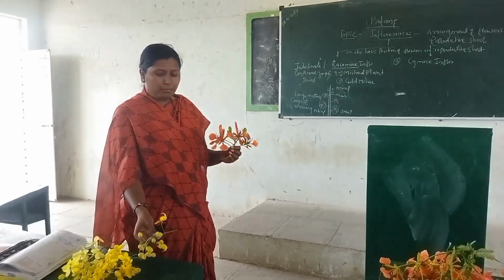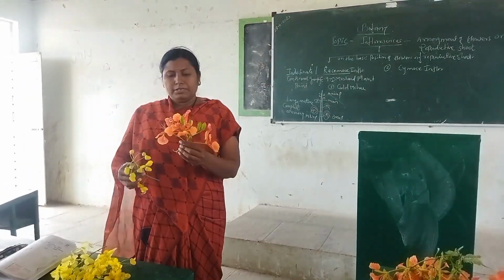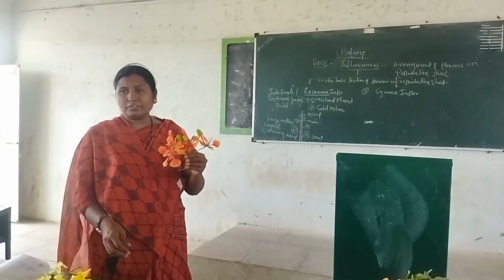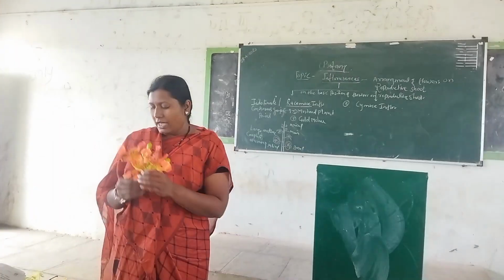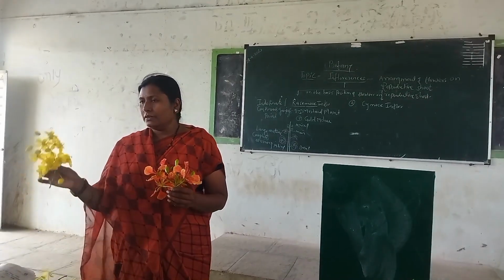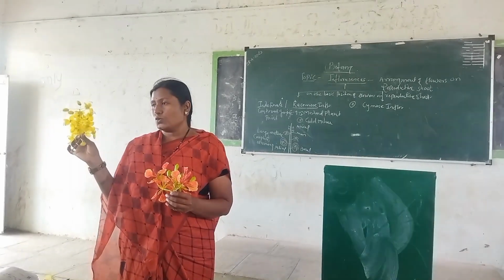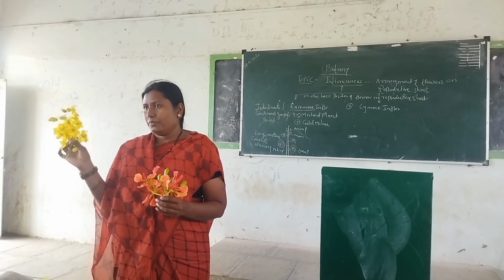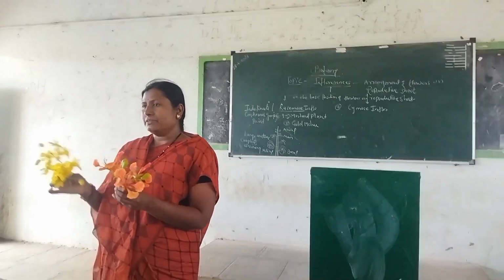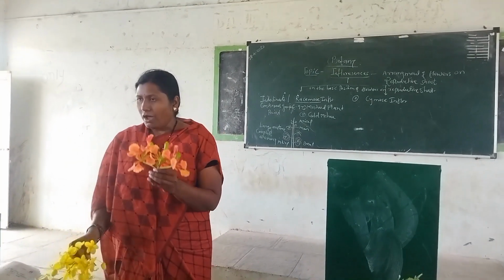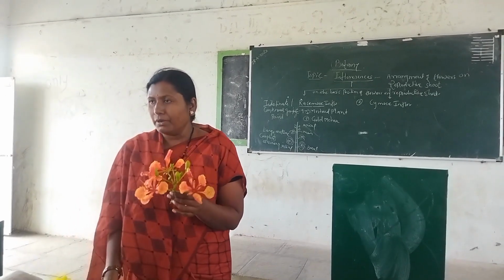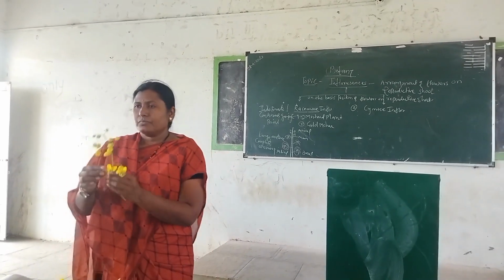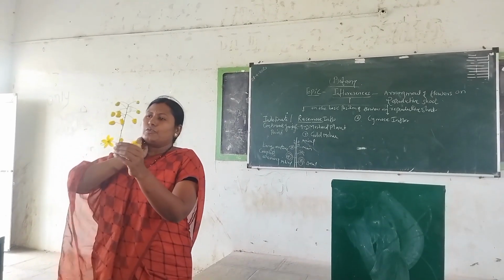Now the example, the best examples of the racemose type of inflorescence: one is the gold mohur and another is the Cassia fistula. In Marathi that is called what? That is the bahava. Okay, both the plants are present in our college campus. So I will take this example. So in that, see this. Okay, the Cassia fistula in this.